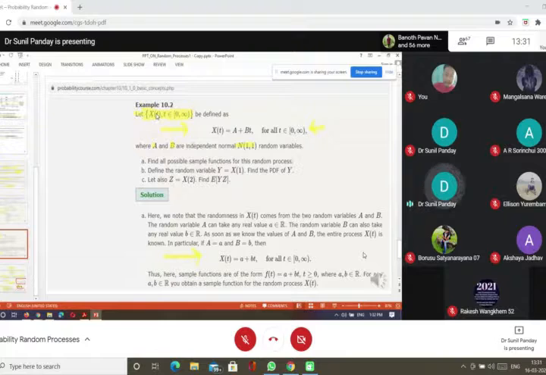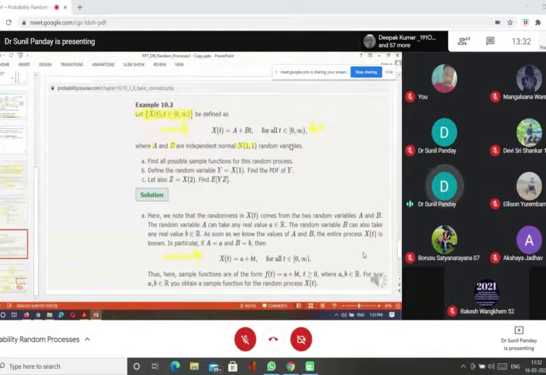Here Xt is defined by A plus Bt, where t belongs to 0 to infinity. This is the set J; the capital J set here is 0 to infinity. A and B are independent normal random variables. You already know the normal distribution is N(mu, sigma squared).